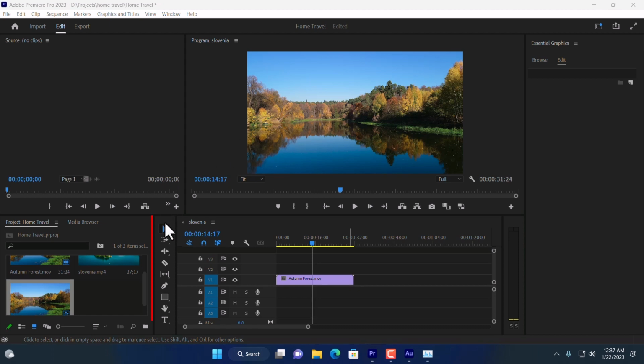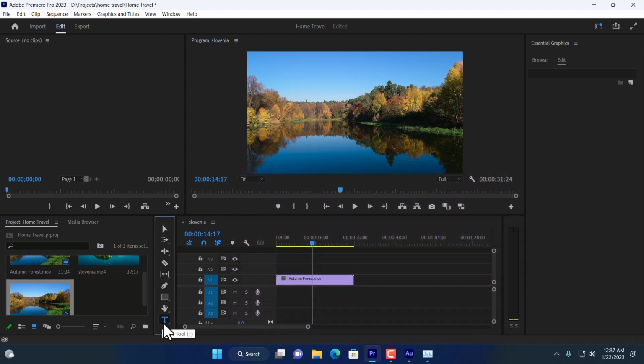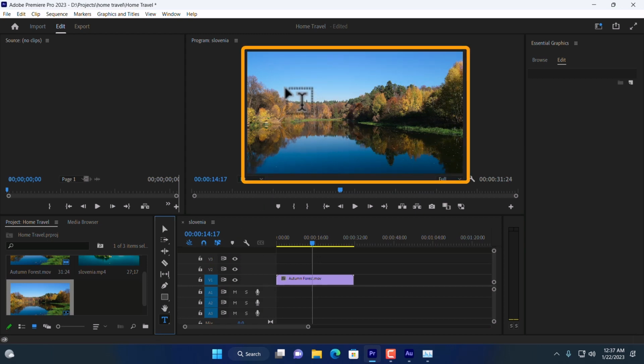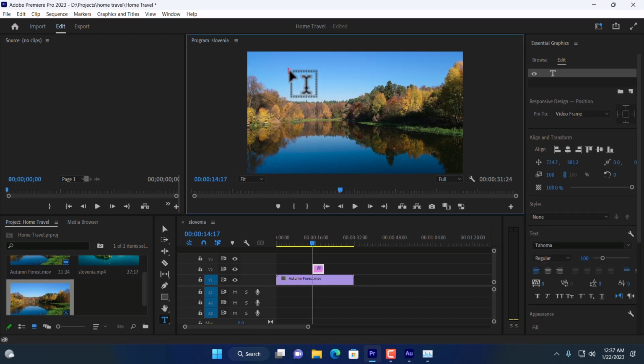And here is the Adobe Premiere Pro tools section, and on the bottom here you can see the type tool. If I click over here, then the type tool will be selected, or what I can do, from the keyboard press T, then again it will be selected and highlighted. Now if I click anywhere on this video, then we can type text. Let me show you. I'm going to add text here. I'm just going to click over here, and here you can see a red mark. Now I can add text.